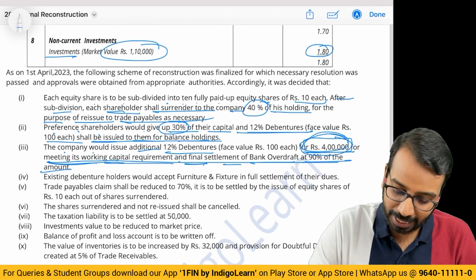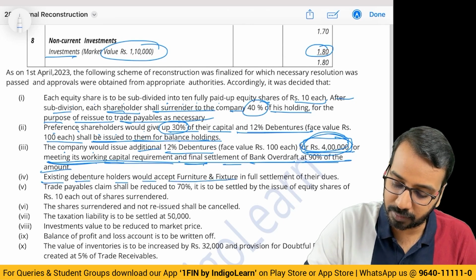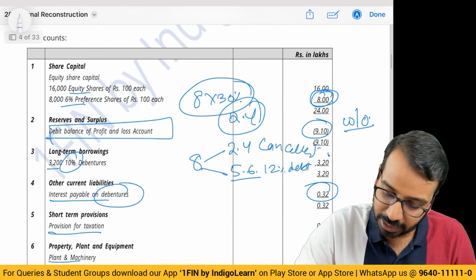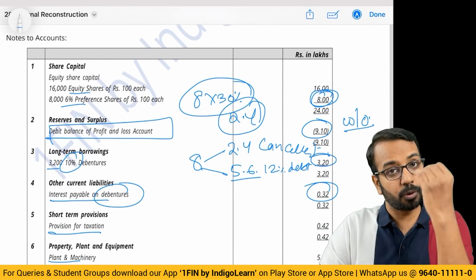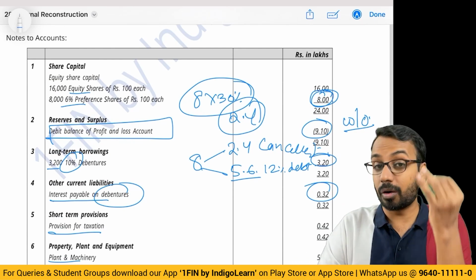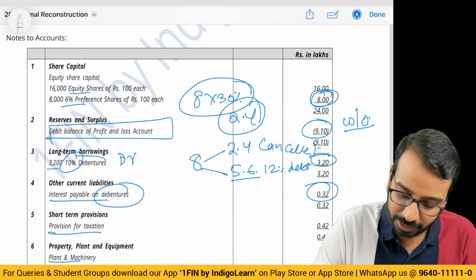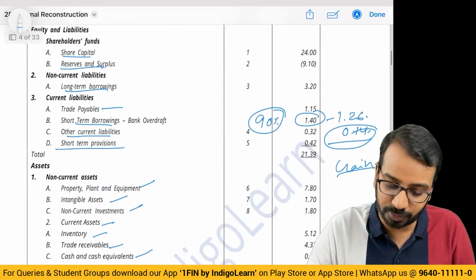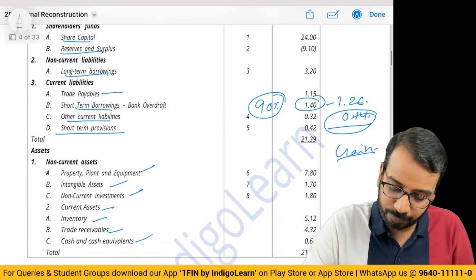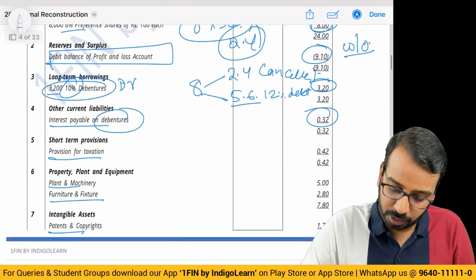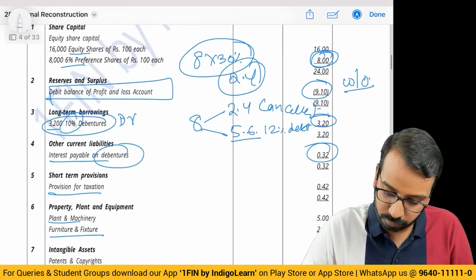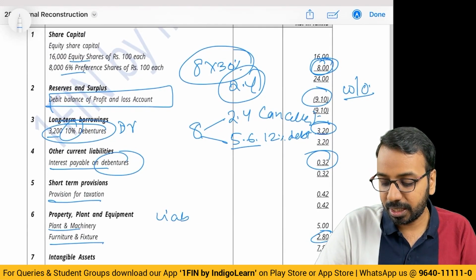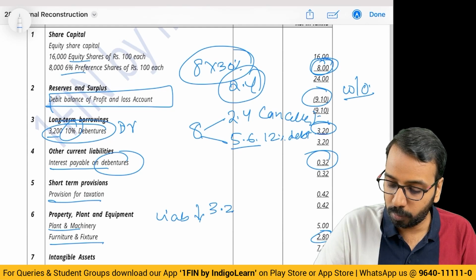Alright. Then existing debenture holders would accept furniture and fixtures in full settlement. Existing debenture holders are where? They are at 3.2. 3.2 is going out fully. If 3.2 is going out fully, we will debit 10% debentures 3.2. What are we giving in turn for that? We are giving them furniture. Where is furniture? Furniture. How much? 2.8. Okay. So liability is going down by 3.2.